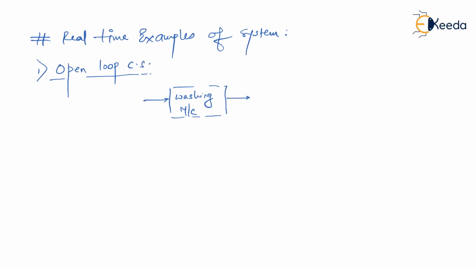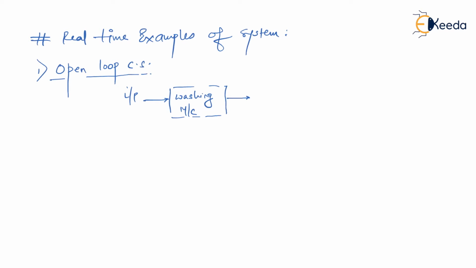So what is the input for a washing machine? Of course, it has got not one input, but a mixture of inputs together, that is, along with the power supply, along with water, along with a detergent. So these are a mixture of inputs, so I would define some input here.